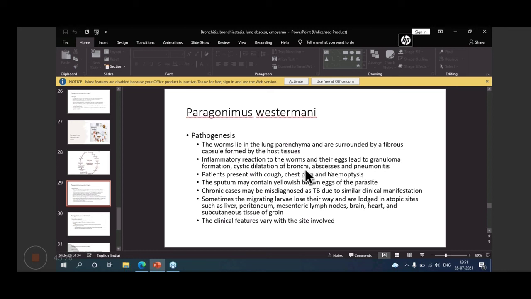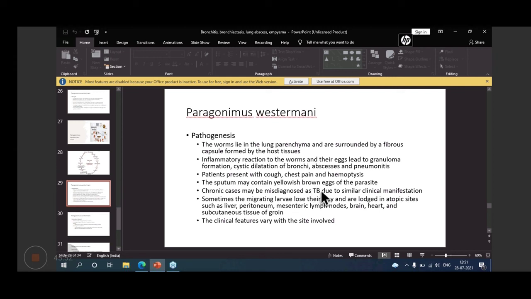So inflammatory reaction to the worms and their eggs leads to granuloma formation, and cystic dilatation of bronchi, abscesses and pneumonitis may occur, and the patient presents with cough, chest pain, and blood in the sputum, hemoptysis, and the sputum may contain yellowish brown eggs of the parasite.